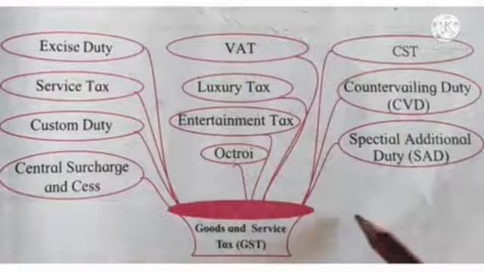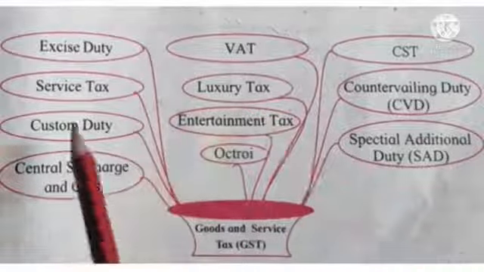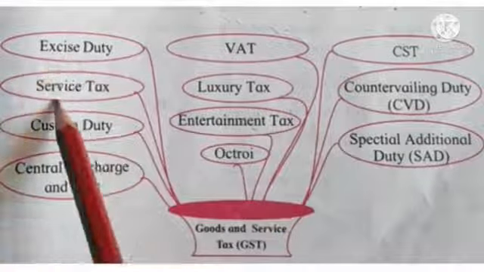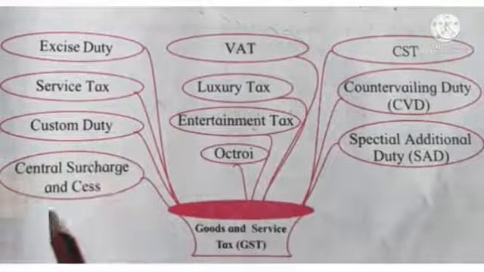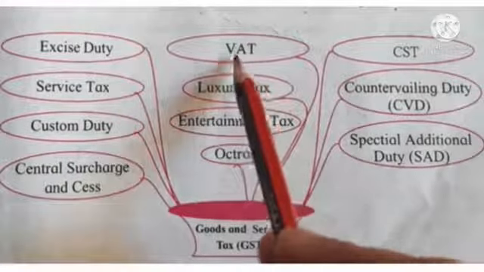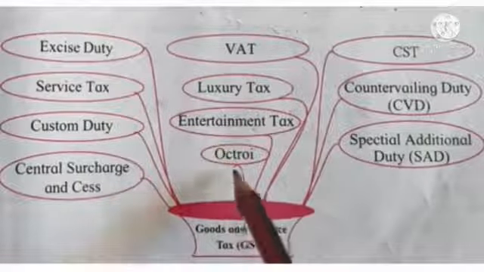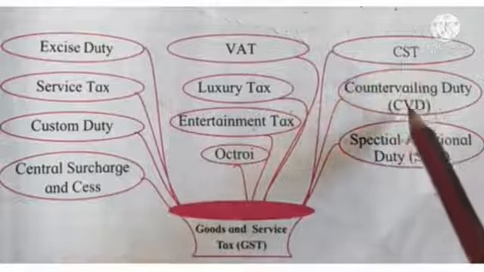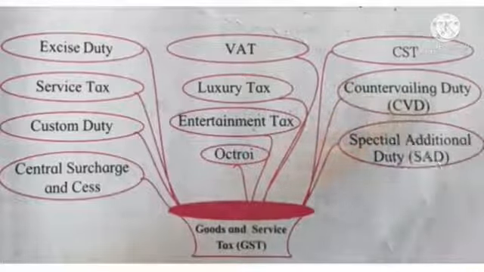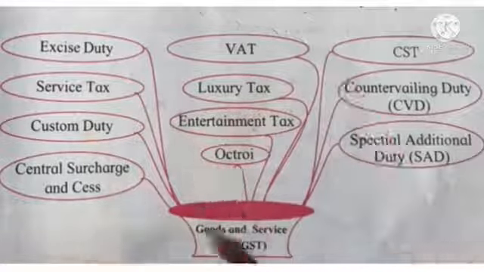Which are the different types of tax? It is shown by a tree diagram. There are excise duty, service tax, custom duty, central surcharge and cess, VAT, luxury tax, entertainment tax, CST, then CVD and SAD. These are the different types of tax which are payable.